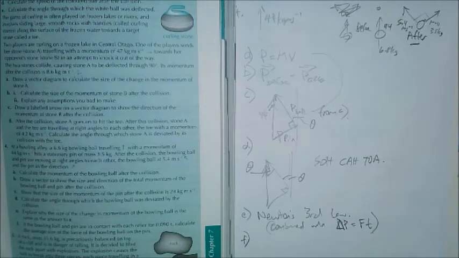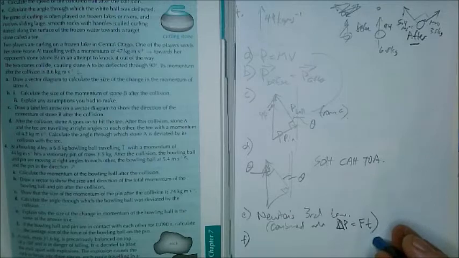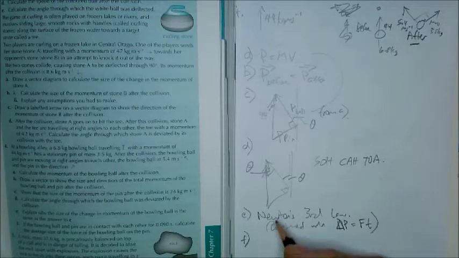If the bowling ball and the pin are in contact with each other for 0.09 seconds, calculate the average size of the force of the bowling ball on the pin. So here you need to do a change in momentum calculation. Now, as it's pointed out, the change in momentum of the pin is sufficient to work out that calculation. The pin had no momentum before, so as long as you know the momentum after, you're good to go.